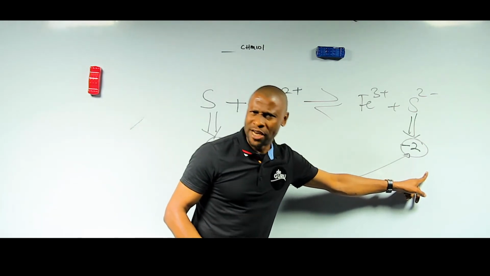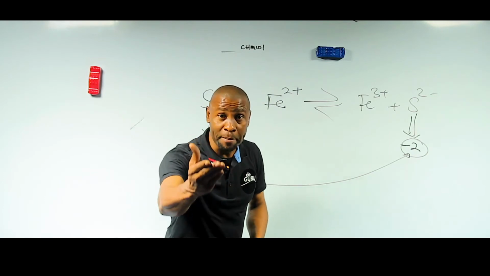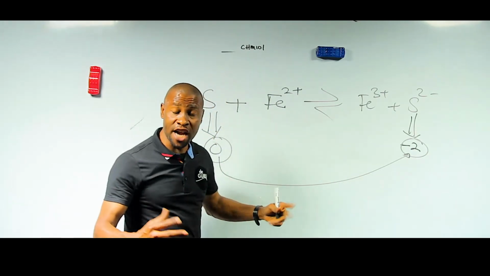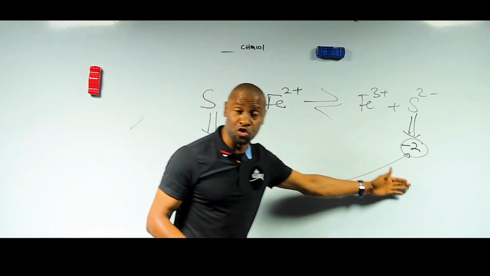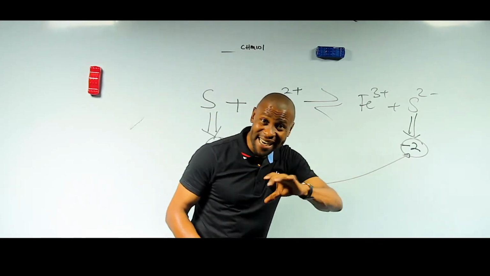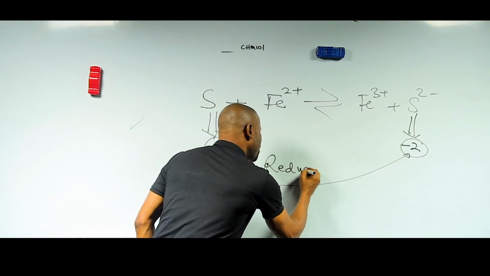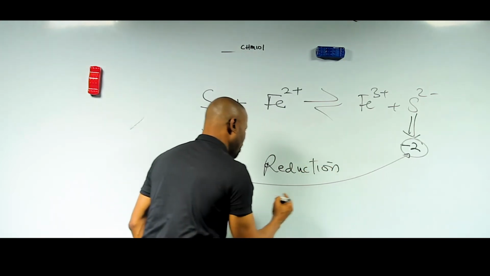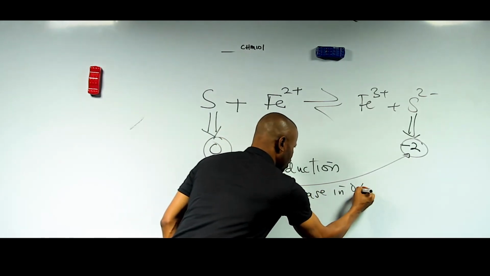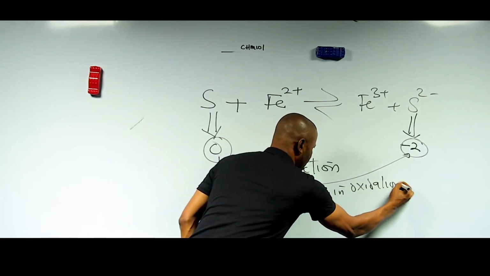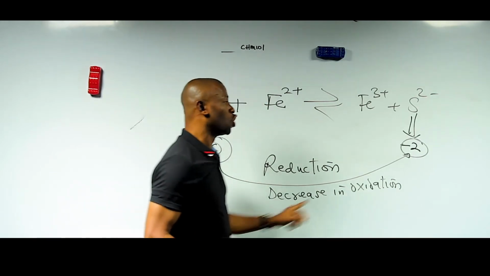Is it decreasing or increasing? -2 and 0, which one is bigger? Let me remind you that 0 is bigger than -2. So, a movement from 0 to -2 represents a decreasing trend. Therefore, what is taking place here is reduction. Reduction, because there is a decrease in oxidation state. That's reduction taking place. It means that sulfur has been reduced to sulfide ion.